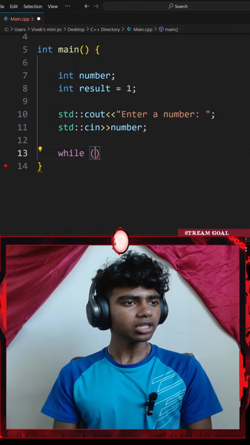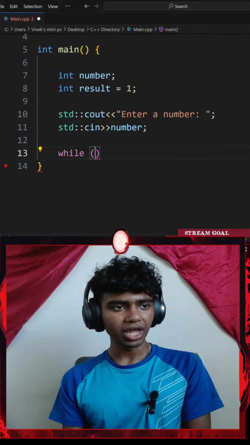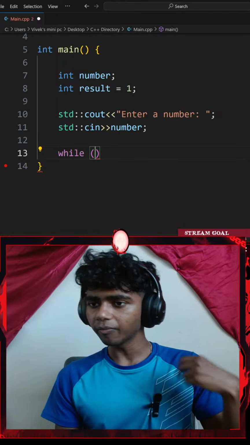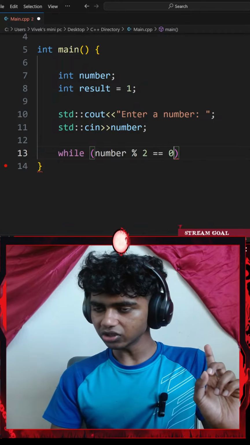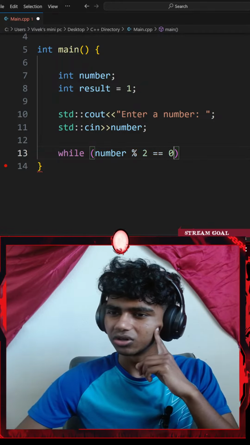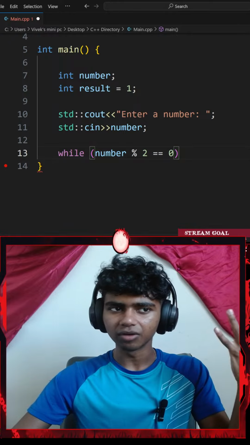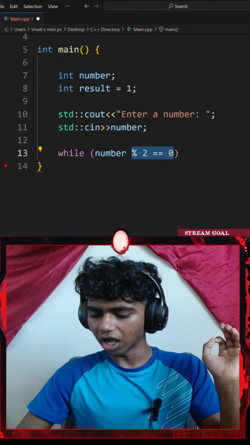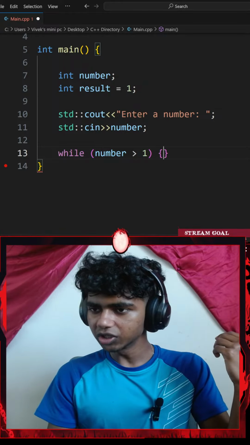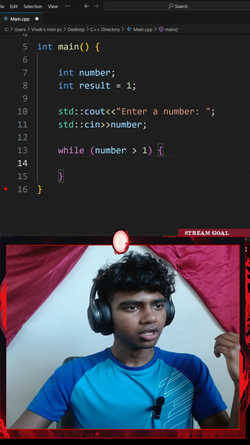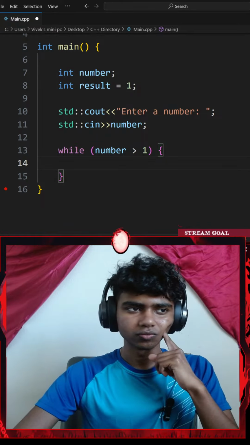Okay, let's see. So while, use a while loop to calculate the product of all even numbers from that number down to 2. So while my, let's say, number variable modulus 2 is equal to 0. Actually, while my number modulus 2. Hold up, I might have to use a for loop here. Okay, actually, let me go with while my number is greater than 1. I'll go with a pair of curly braces and then let me add something.